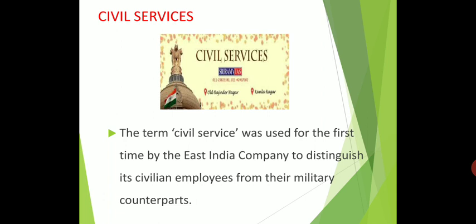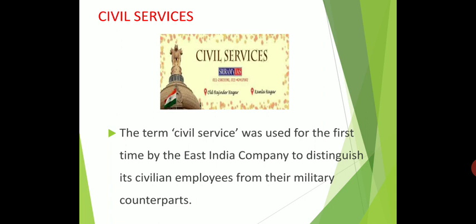What is the main role of the Charter Act? The system of recruitment on the basis of open competitive examination was introduced in 1853. Even at present it is an open competitive exam. Anyone who is 18 plus, within some age limit, can write the exam. It is an open competitive exam, introduced in 1853.